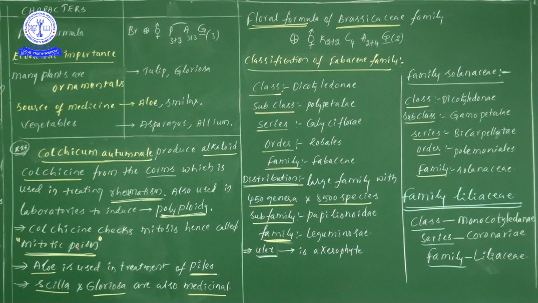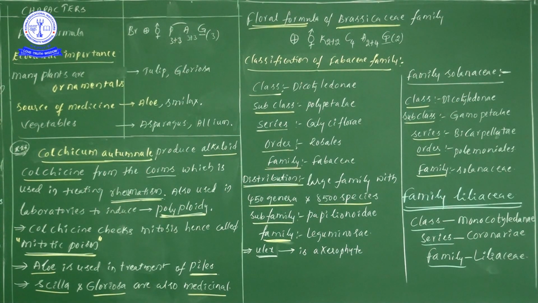The mitotic poison is colchicine, which is obtained from the Colchicum autumnale plant. This colchicine is an alkaloid obtained from the corm, helps in treating rheumatism, and helps in increasing the chromosomal number. That's why that phenomenon is taken as polyploidy.